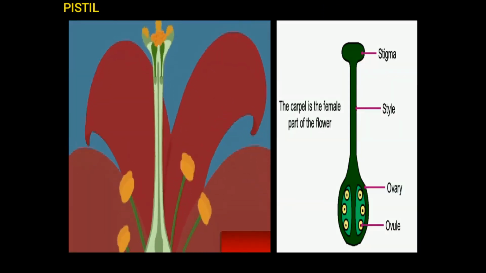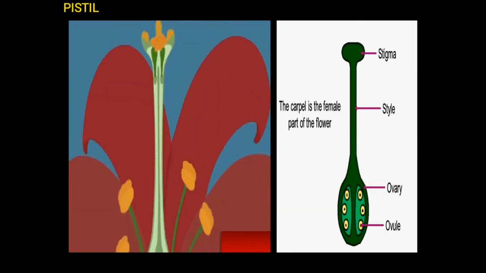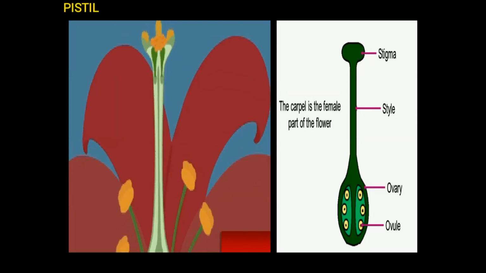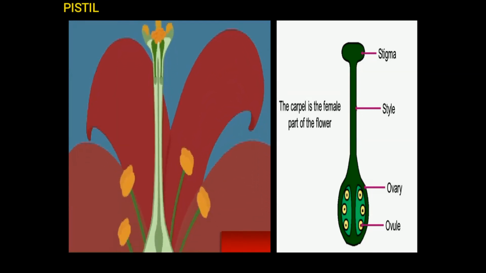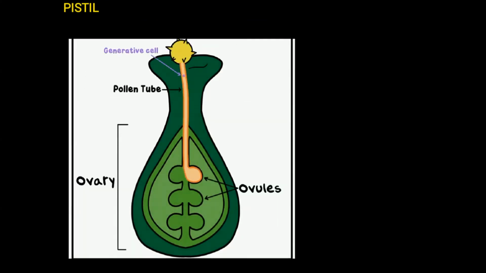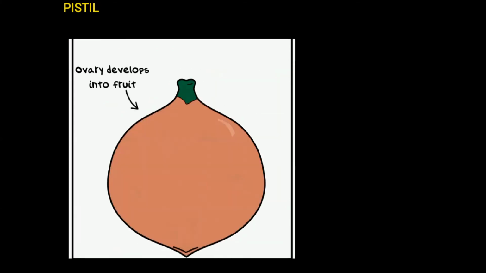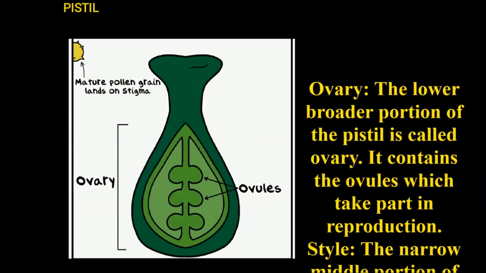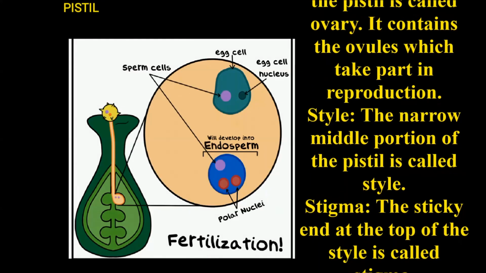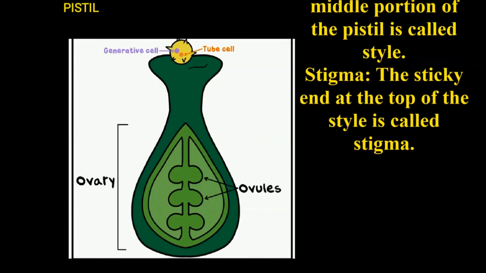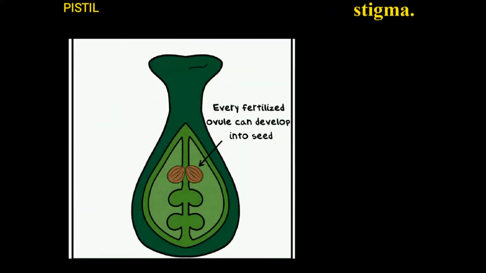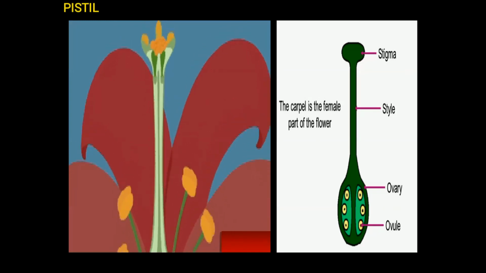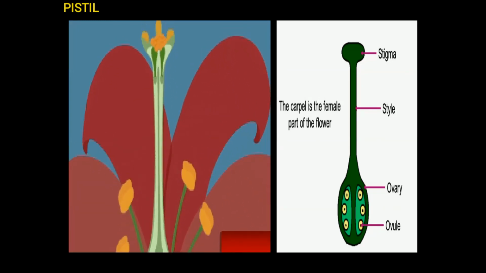Pistil. Pistil is the female reproductive part of the flower. It is a flask-shaped structure in the middle of the flower. It is divided into three parts: ovary, style, and stigma. Ovary. The lower bulging portion of the pistil is called the ovary. It contains the ovules which take part in reproduction. Style. The narrow middle portion of the pistil is called the style. Stigma. The sticky end at the top of the style is called the stigma.